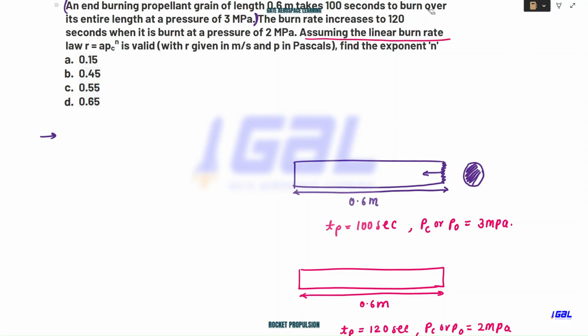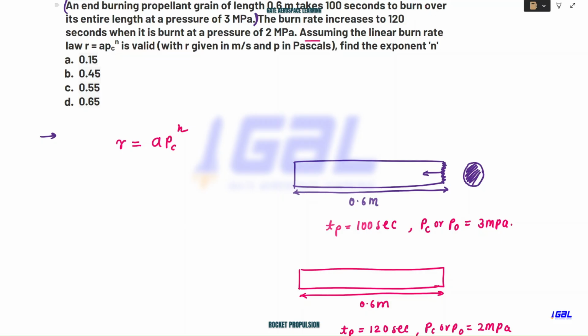Assuming the linear burn rate law, which is given by this, we already know this equation, right? In the last lecture we have discussed it. The equation is r = a PC to the power n. Here a is a constant value that depends on the temperature at which you store your propellant inside the combustion chamber. And PC is the combustion chamber pressure; they have given two different values. I can write PC or I can write P naught, one and the same thing.